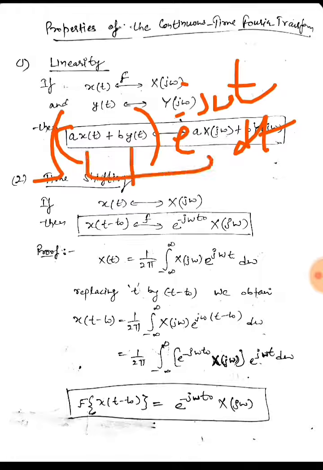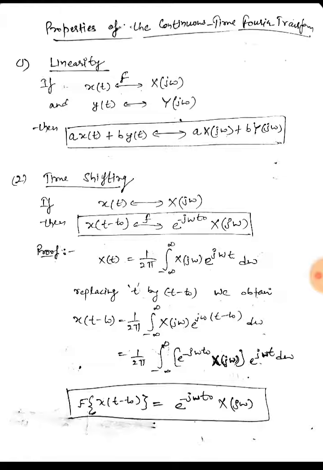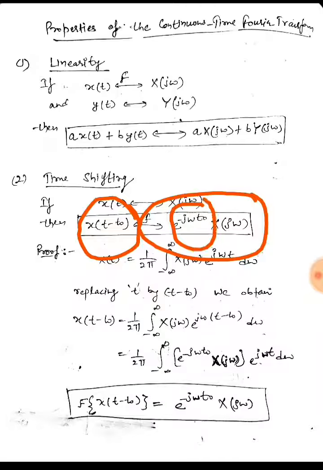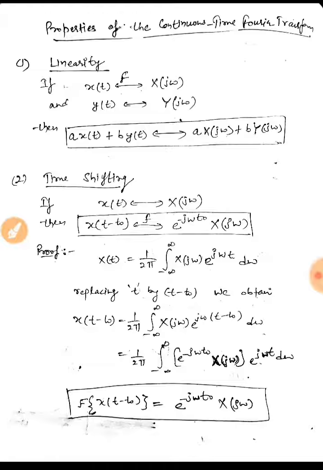Next is the time shifting property. If we are providing a delay in the time domain signal x(t), that is it becomes x(t minus t naught), then its Fourier transform will be X(jω) multiplied by this term, that is e raised to the power minus jω t naught, where t naught is the value by which we have shifted our signal x(t). Okay, so it would become e raised to the power minus jω t naught into X(jω), where X(jω) is the Fourier transform of x(t).